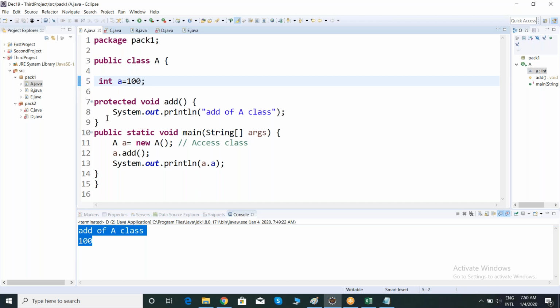This is a default variable. Now you can maintain a method also. This is a default method. If you want, you can give it like this. Earlier we don't have any special keyword, but you can maintain it. You have to give it like this. This is a default method, and that is a default variable.